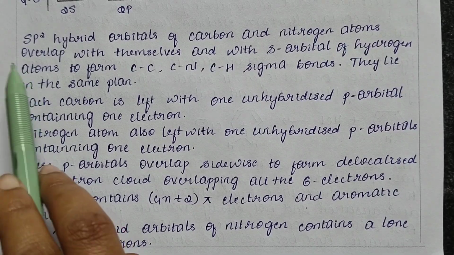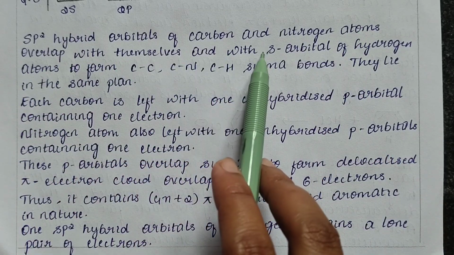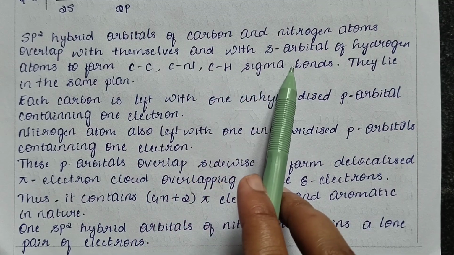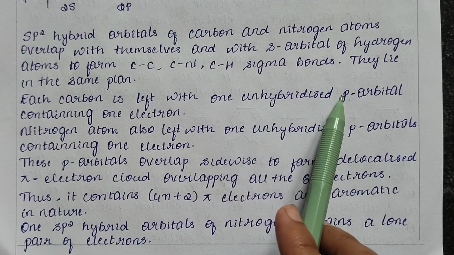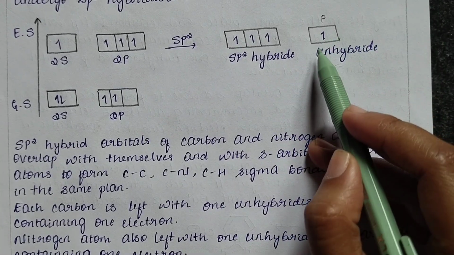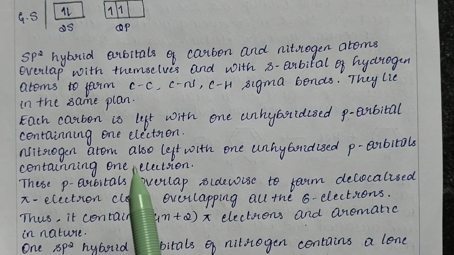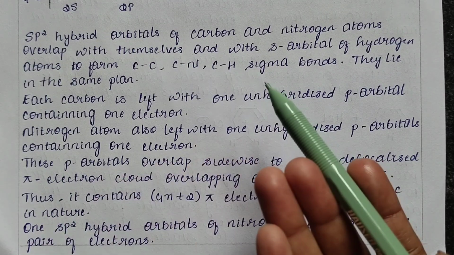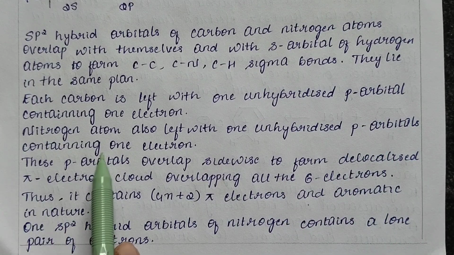Now the sp2 hybrid orbitals of the carbon and nitrogen atoms will overlap with themselves and with the s orbitals of hydrogen atoms to form carbon-carbon and carbon-nitrogen sigma bonds. They lie in the same plane. Now each carbon is left with one unhybridized p orbital containing one electron, which is seen here. There is one p orbital not involved in the hybridization, bearing only one electron. And as we have seen in pyrrole, the nitrogen atom is also left with one unhybridized p orbital containing only one electron.